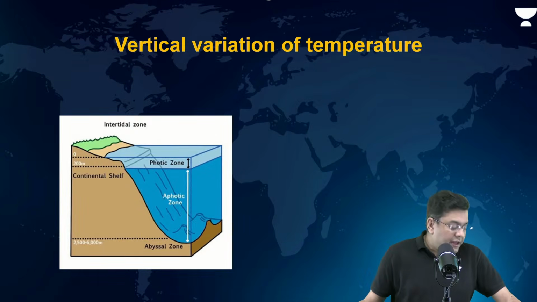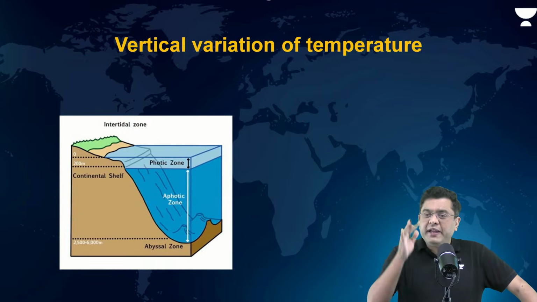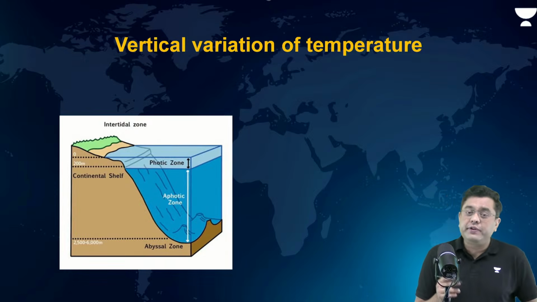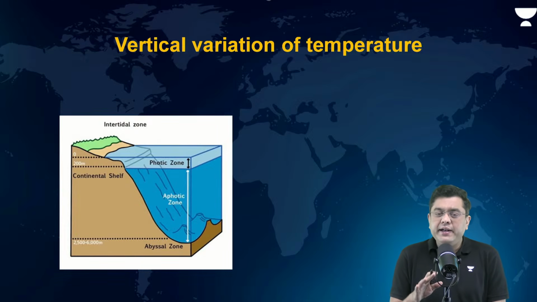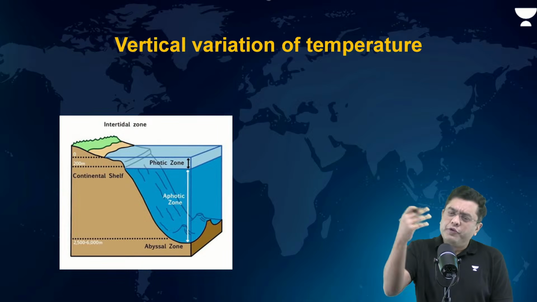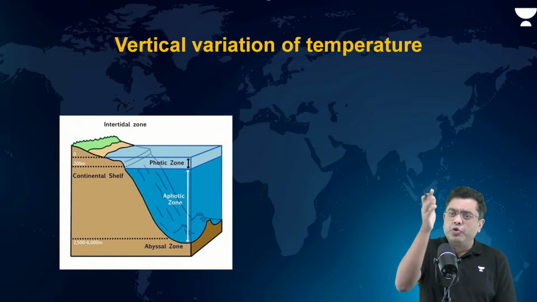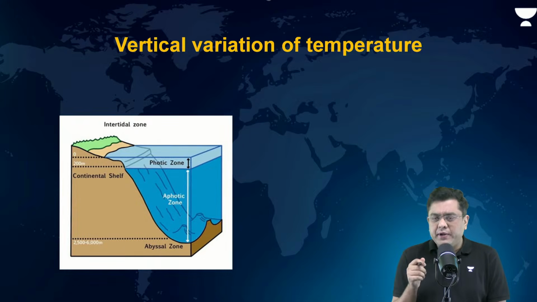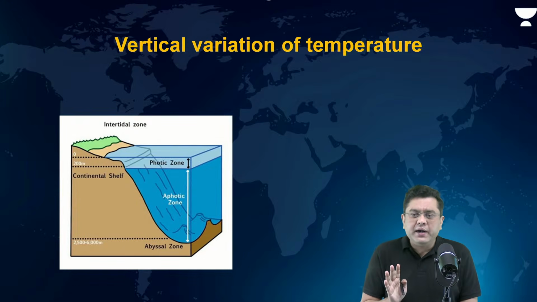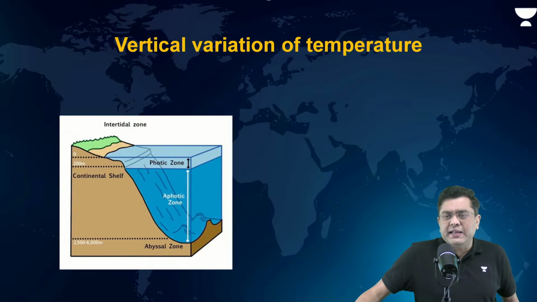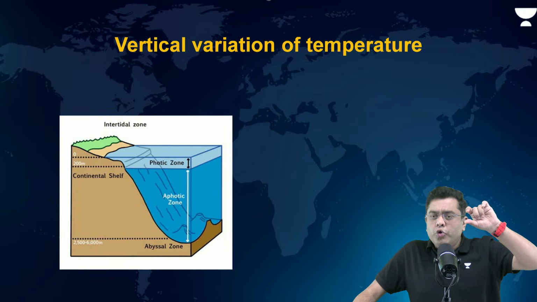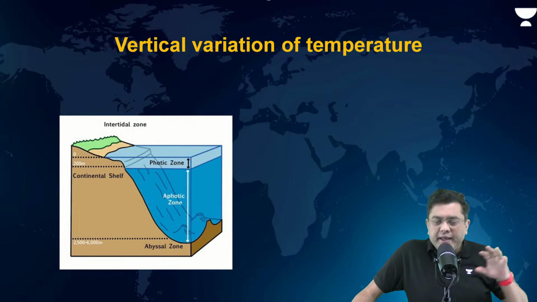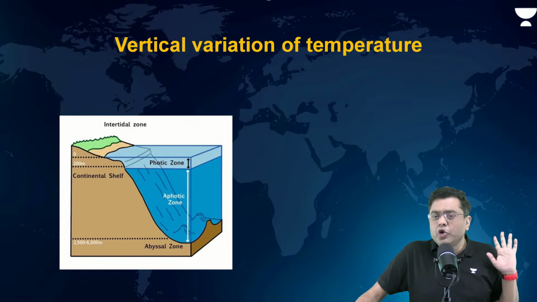Then we come to the vertical variation in temperature. How does temperature vary as you move across the depth of the ocean? So, oceanic water can broadly be divided into two categories. Overall, there are multiple categories: you have the photic, aphotic, transition, etc. But broadly, the NCERT gives the classification as photic and aphotic. Photic, sunlight is available. Aphotic, sunlight is not available.